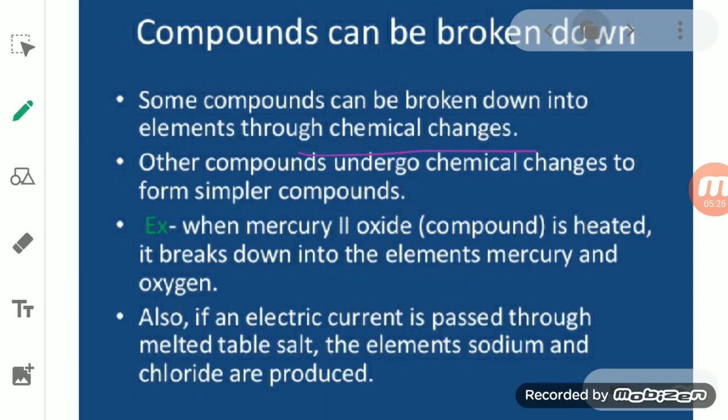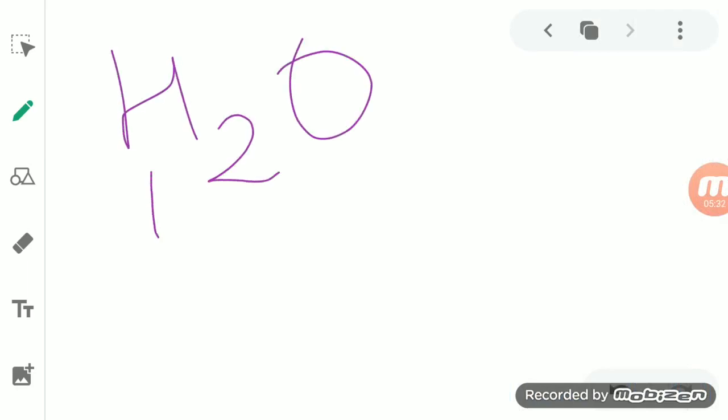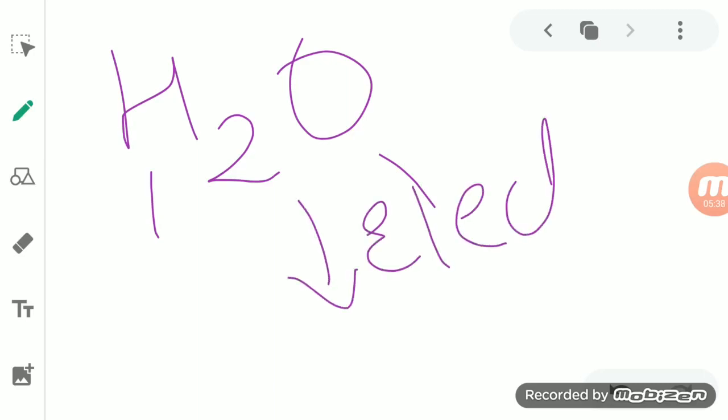Like if you want to break water, H2O, how can you separate the hydrogen and oxygen from each other? This can be done with the help of electricity or an electric arc. When we provide an electric arc, the hydrogen gets separated from the oxygen.